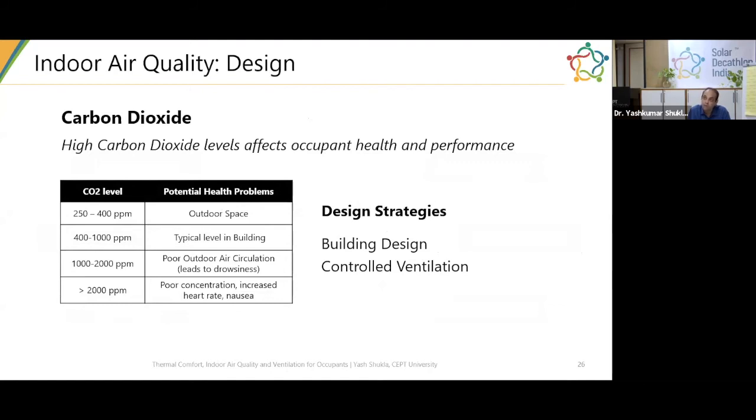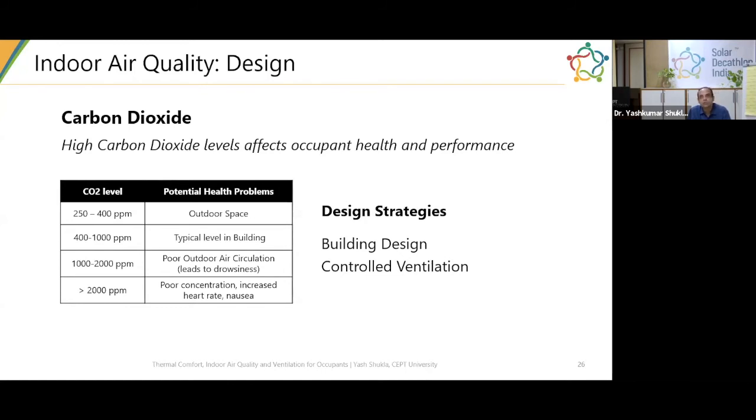If you're talking about offices, which is one of your 4 buildings, the performance of your occupants significantly reduces if you go above a certain level, as you can see in the table. So it's a very important parameter to look at.